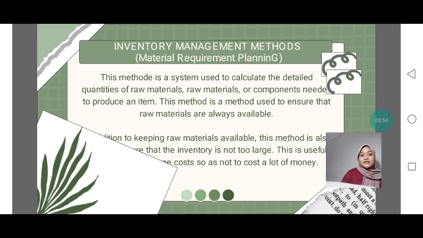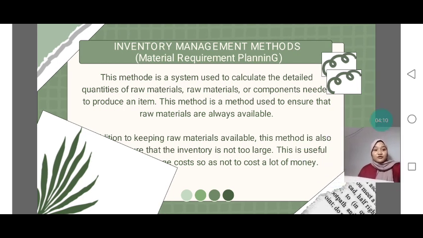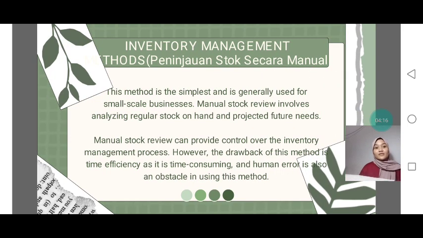This method helps keep raw materials available. This method also ensures that the inventory is not too large. This is useful so that it does not cost a lot of money.